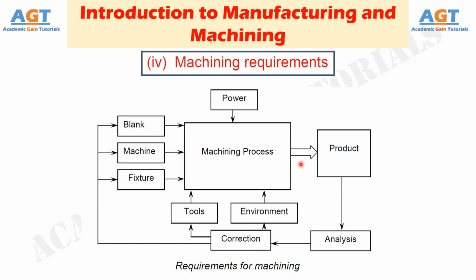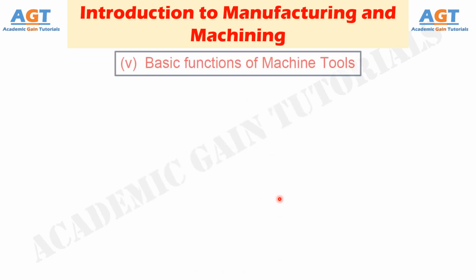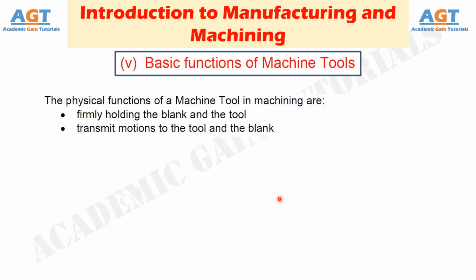Additionally, some environment called cutting fluid is generally used to ease machining by cooling and lubrication. So, what are the basic functions of machine tools? Machine tools basically produce geometrical surfaces like flat, cylindrical or any contour on the preformed blanks by machining work with the help of cutting tools.